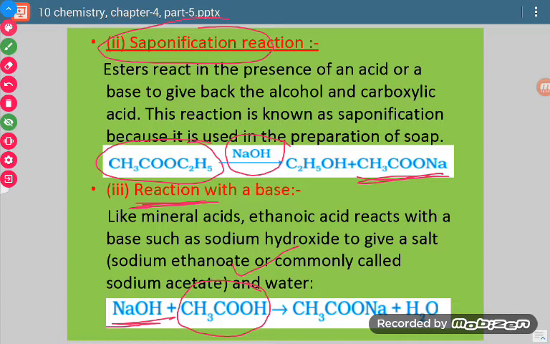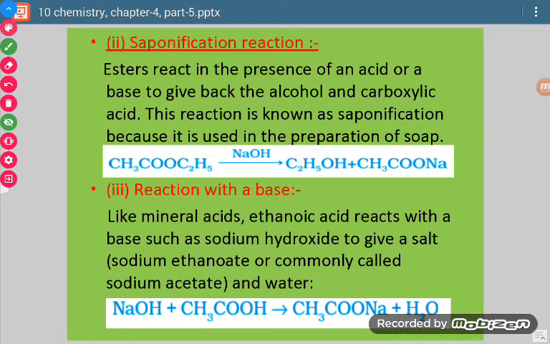From the base OH comes out and from the acid H comes out. They form H2O and Na gets attached with CH3COO and it forms CH3COONa. So this is the reaction which occurs with base.